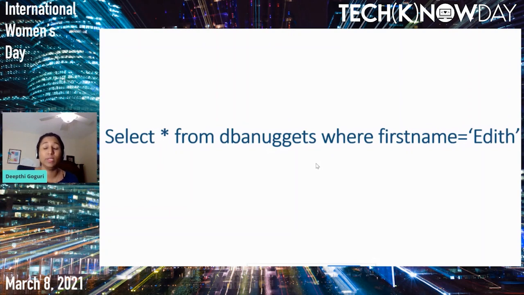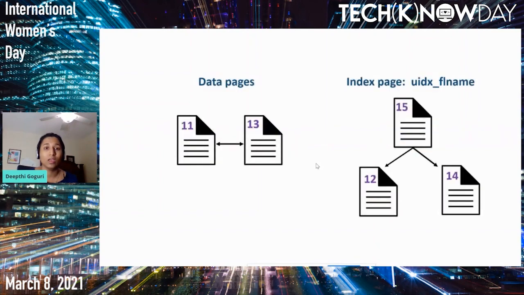Select star from dbnuggets where the first name is Edith. Now this is our index and the database pages again. So this is the select statement, right? And we already have an index on first name, last name. So we have to find the first name Edith. In order to do that, SQL Server can go ahead and use the index, or it can directly scan the pages without using the index. But what is beneficial for the SQL Server?